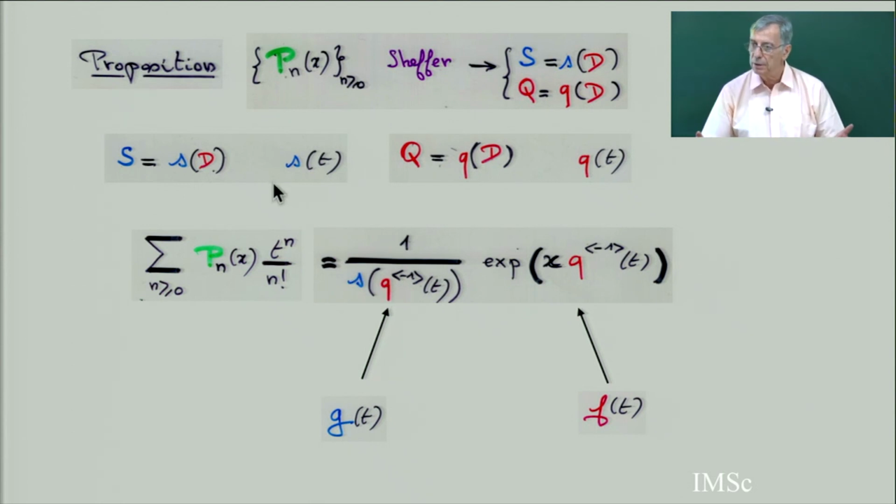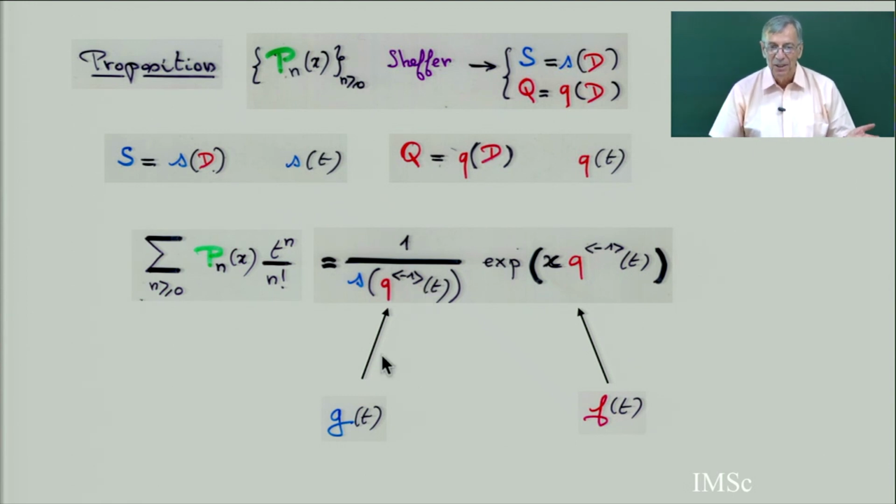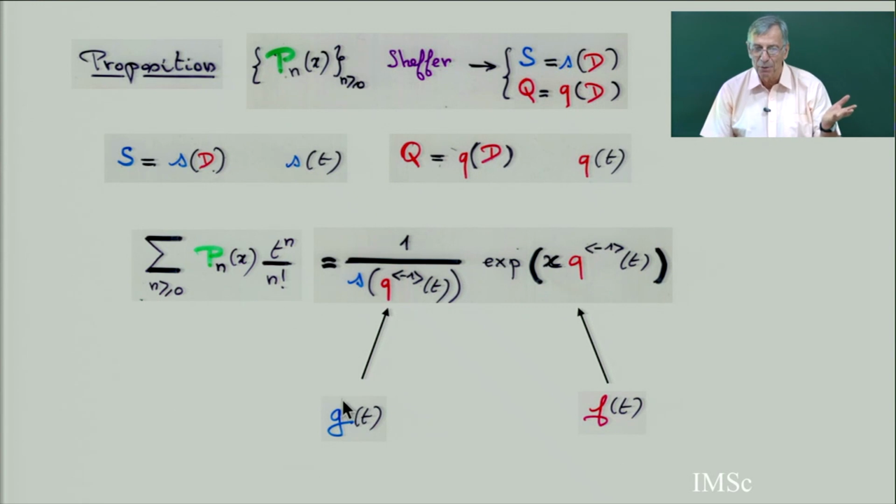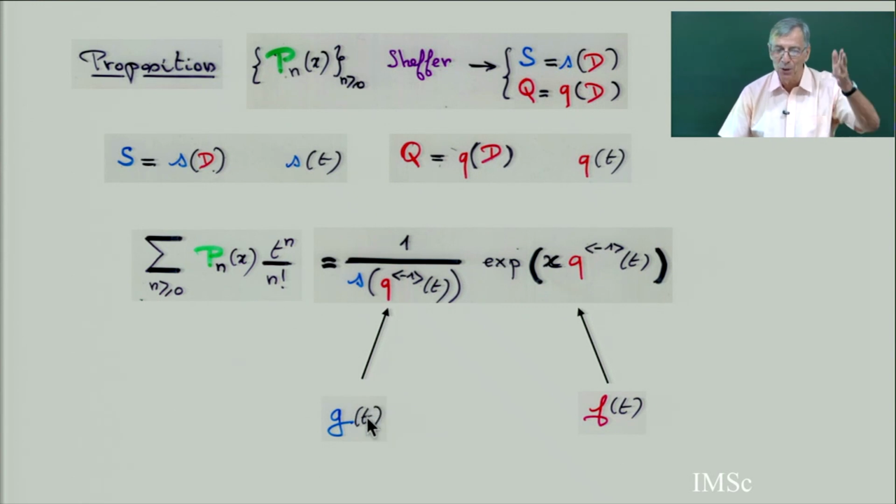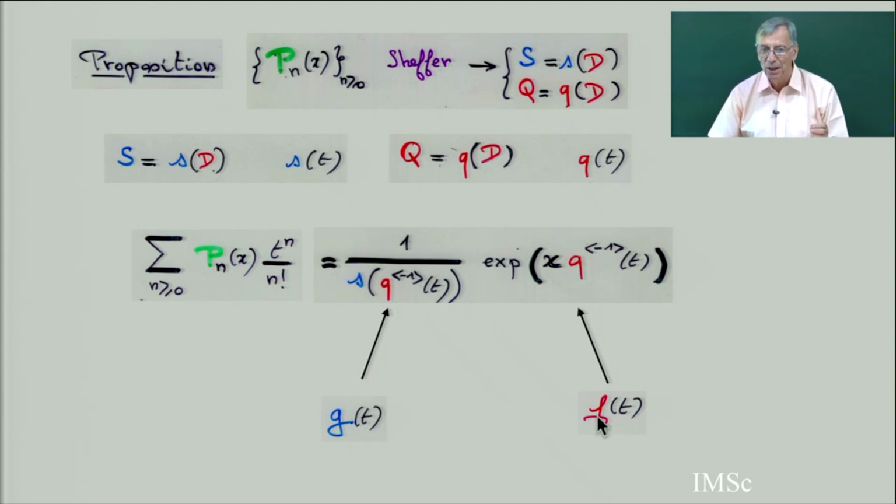S and Q are two power series. For example, for the Laguerre, G of t was 1 over (1 minus t) to the power alpha plus 1, and f of t was exponential. So this was a very simple derivative function, G and f, but here I don't have G and f. I have S composed with the reciprocal of this function f of t. So what is the interpretation, in terms of the combinatorics we have done before?